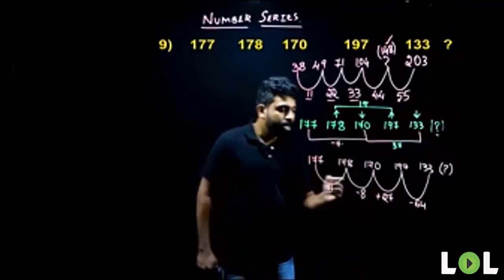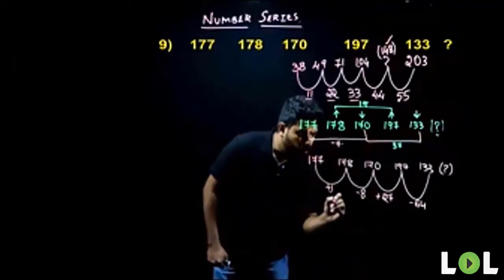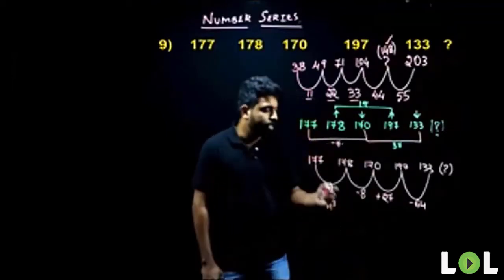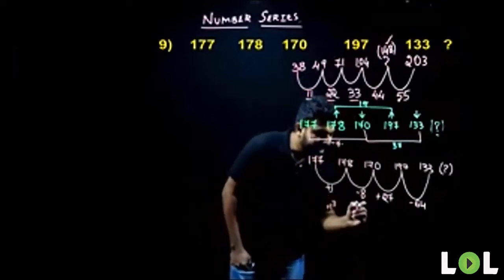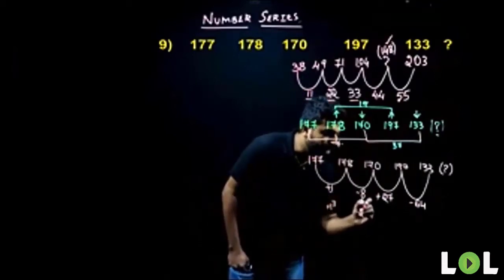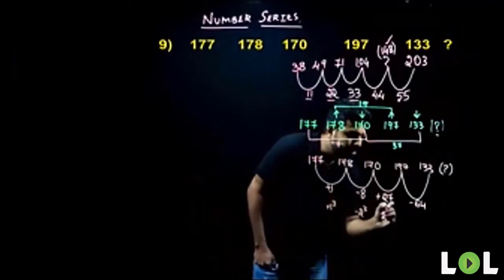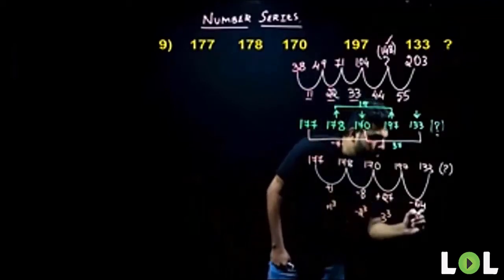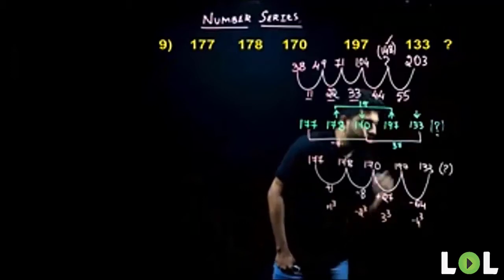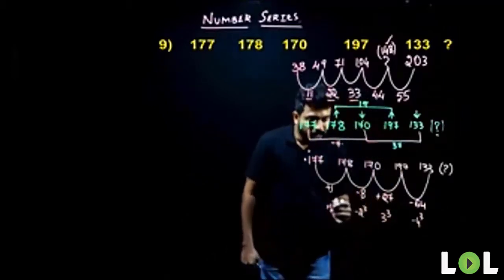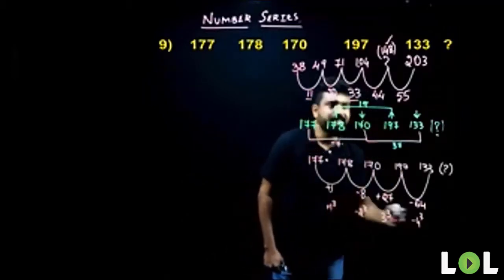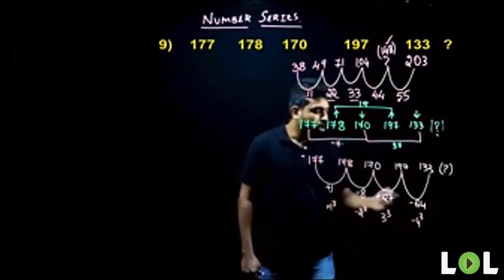Okay, people, look, 1 can also be written as 1 cube. So it is +1 cube. What about 8? -8 is nothing but -2 cube. 27 is nothing but 3 cube. 64, 4 cube. And there is a minus sign, so I'll be writing the minus sign. So what are these terms here? They're consecutive cubes.